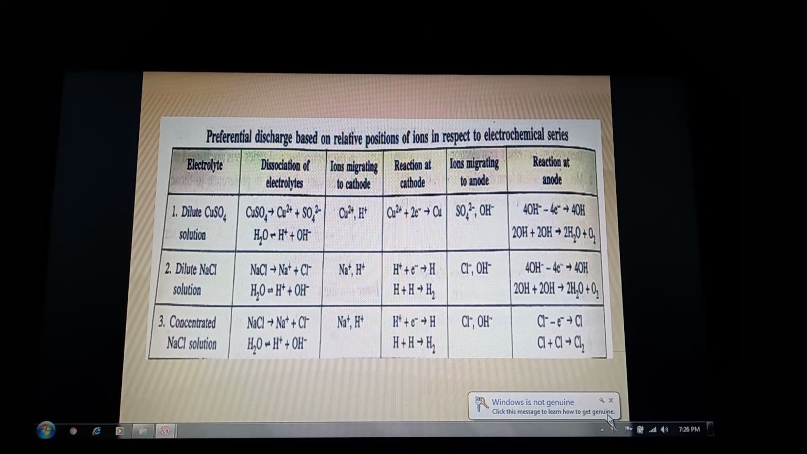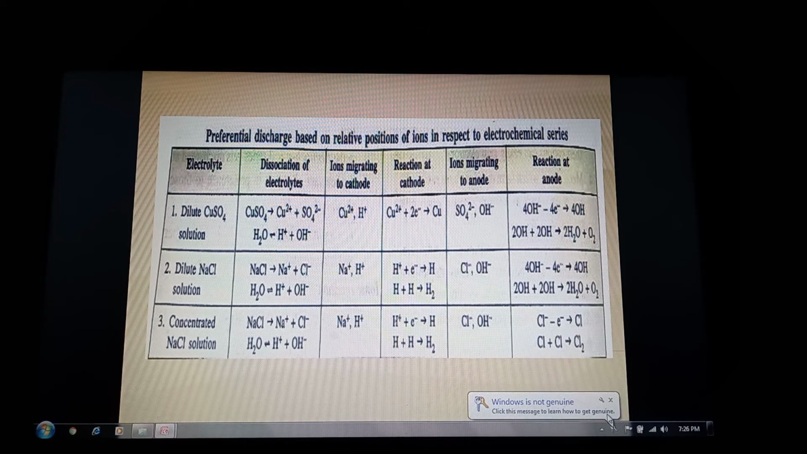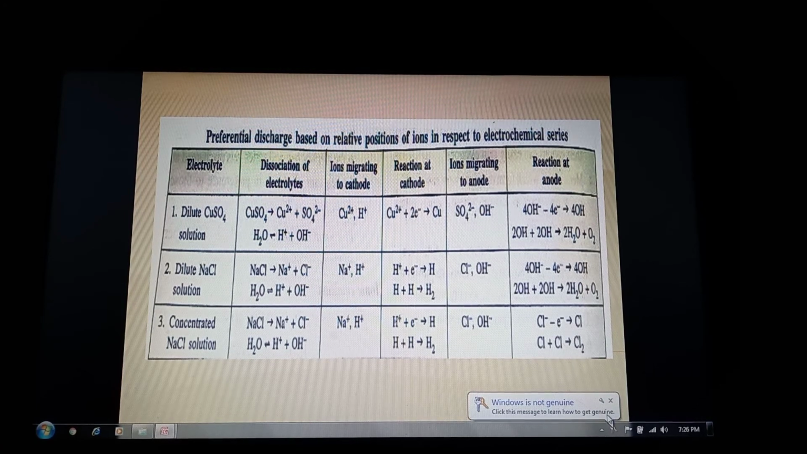And among the anions, Cl minus and OH minus, since chloride ions are in higher concentration, they get discharged. So basically the difference in reaction, or your observation, will come at the anode. If they ask you to write the observation at the anode when dilute NaCl is electrolyzed, you should say oxygen gas, a colorless, odorless gas, is evolved that rekindles a burning splinter. And if they ask you to write your observation at the anode when concentrated NaCl solution is electrolyzed, then you should say a greenish yellow color gas will be evolved.